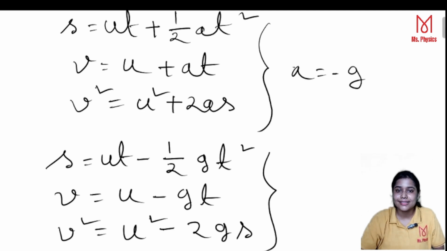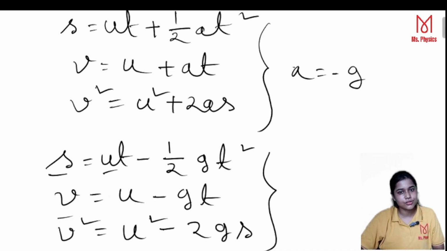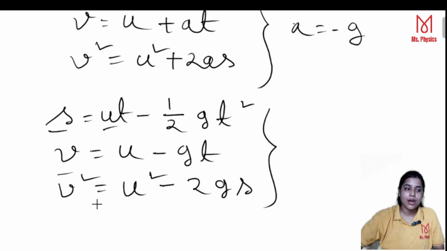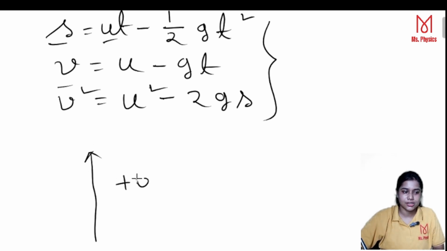But where is the change? The change is in the vector quantities. Here the vector quantities are s, that is displacement, and u and v, the initial and final velocity; all these are vectors. So now you always consider that when the object is moving in the upward direction, you consider it as positive, and when the object is moving in the downward direction, then you consider it as negative.